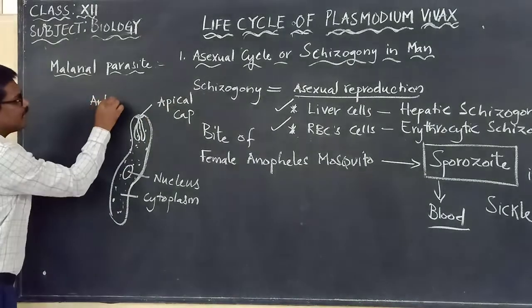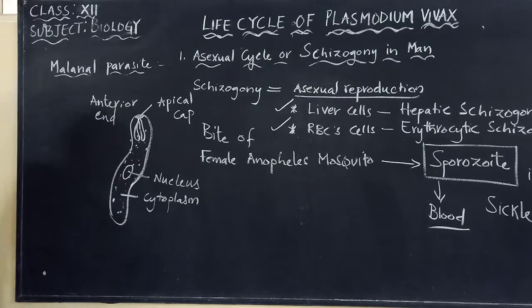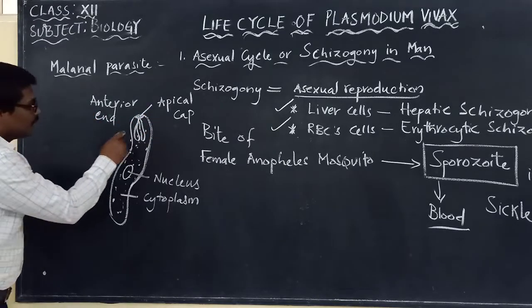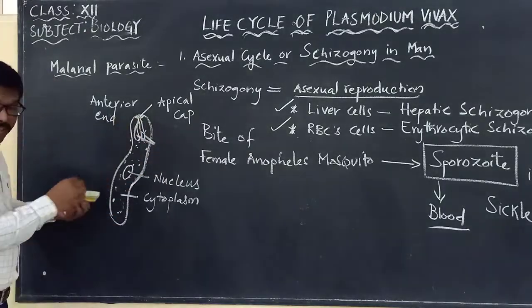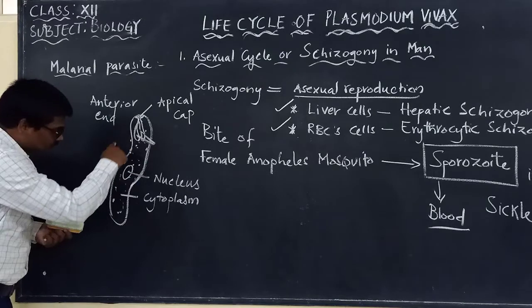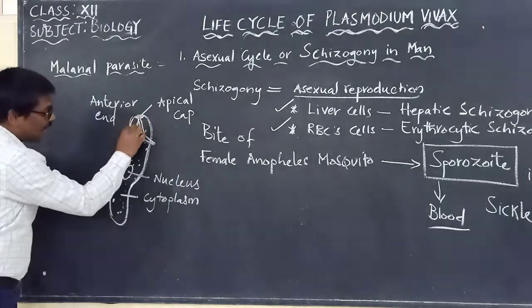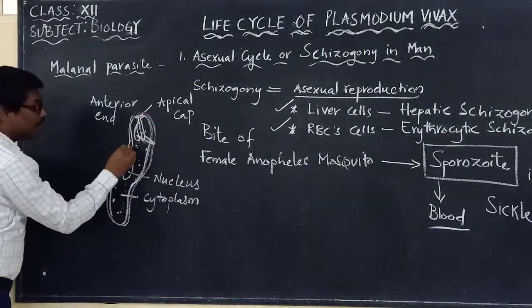It is present at the anterior end. Please remember that. The apical cap is present at the anterior end, at which there are two tubules that are open, and please remember that this sporozoite is completely covered by an elastic microtubule.